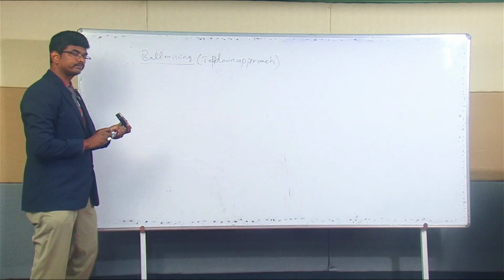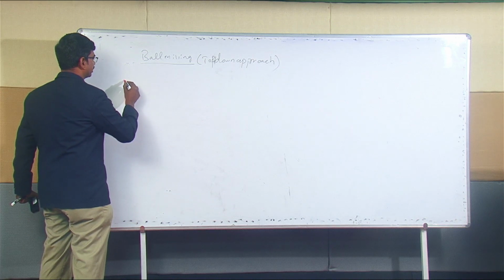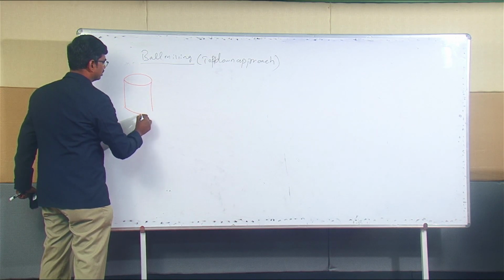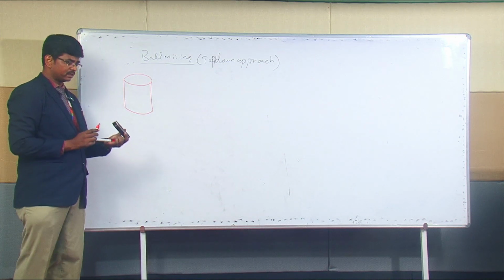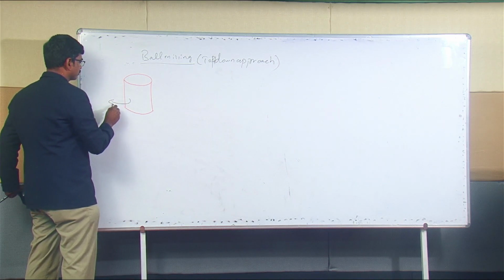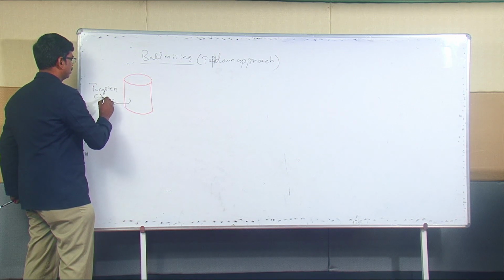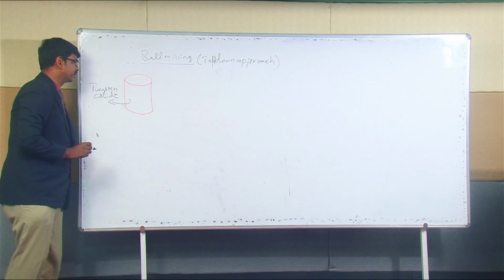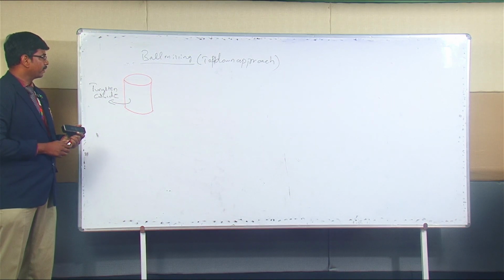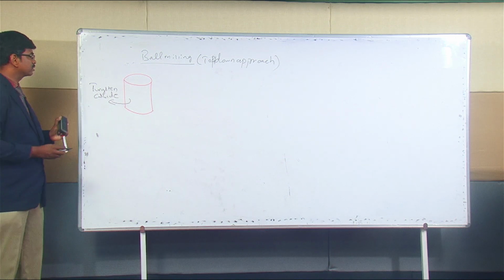Here it consists of a container. Generally this container is made up of tungsten carbide. Why specifically is it made up of tungsten carbide? There is a reason for that. Because tungsten carbide is one of the hardest materials.